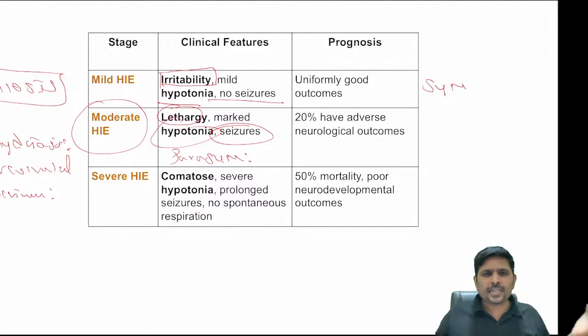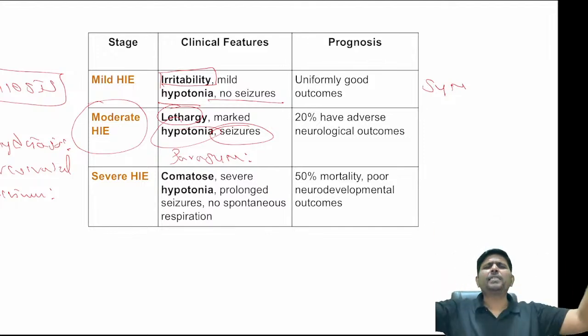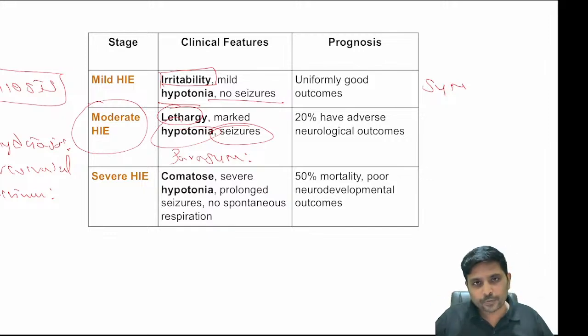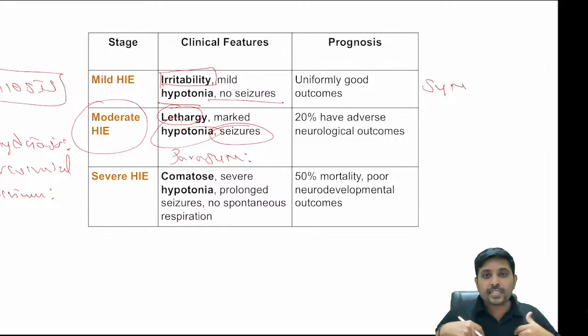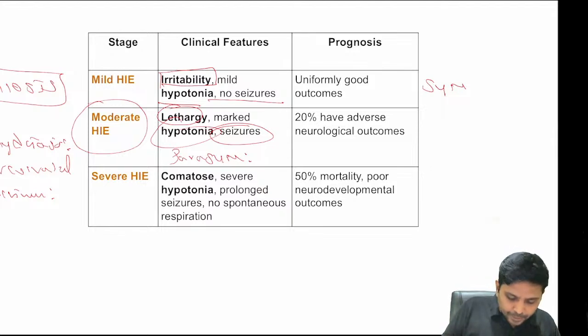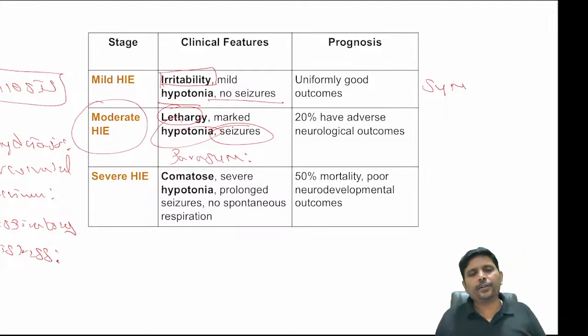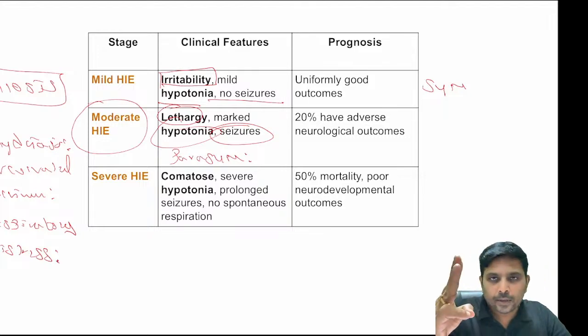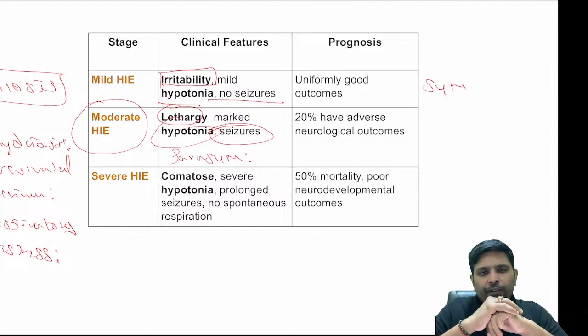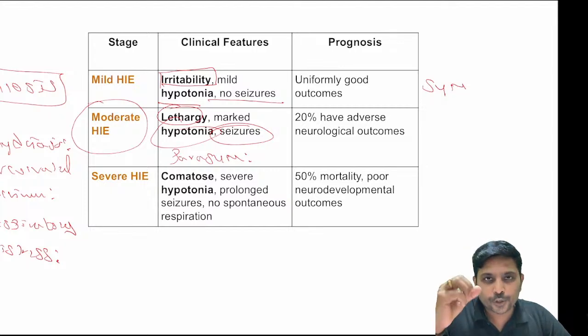Third one, parasympathetic activity leads to increased secretions in almost all parts of the body, including increased secretions in the respiratory system, leading to respiratory distress. So what are the three manifestations of moderate birth asphyxia or HIE stage 2?